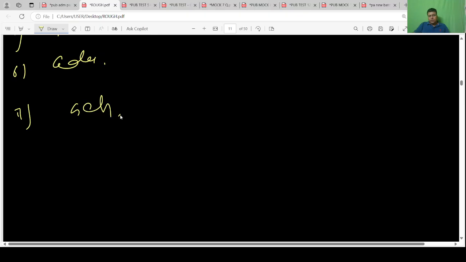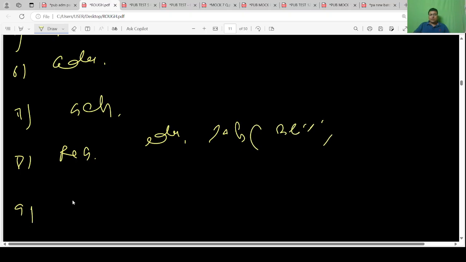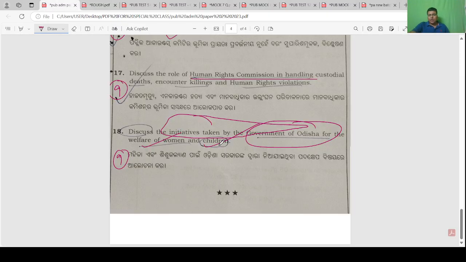Government scholarship is given by the Odisha government; reservation of women in education, 33% reservation in jobs, 50% reservation in PRI. This you need to write. Just writing schemes will not do. These are all initiatives of the Odisha government.